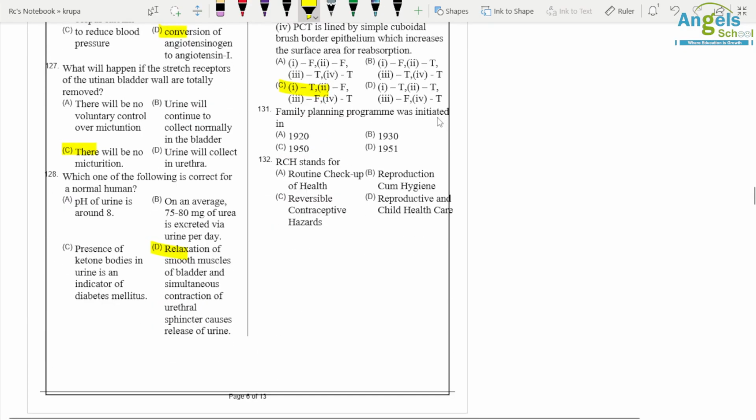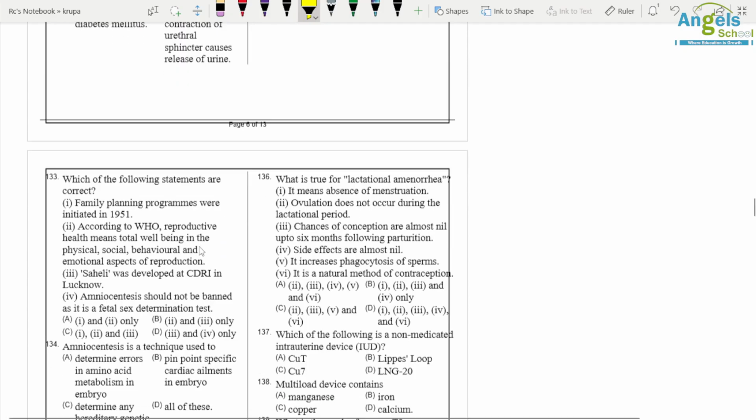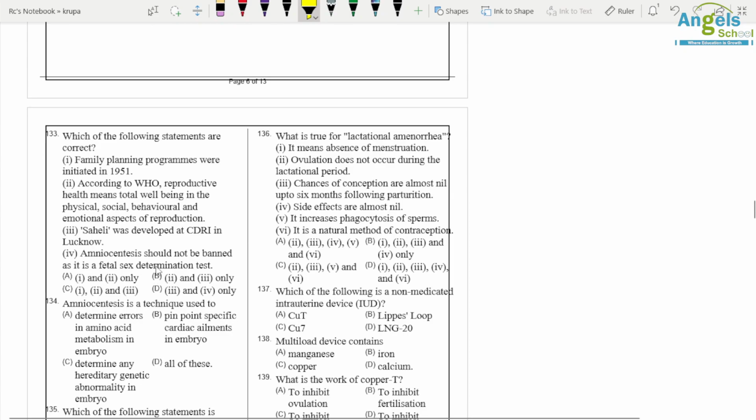Family planning program was initiated in 1951. RCH stands for reproductive and child health care. The option is correct. Which of the following statements are correct? Saheli, okay, family planning was initiated through... According to WHO, total health is social, physical, and behavioral health. True. Saheli was developed by CDRI Lucknow. True. Amniocentesis would not be banned, so it is a false statement. Okay, so here 1, 2, 3 is correct.